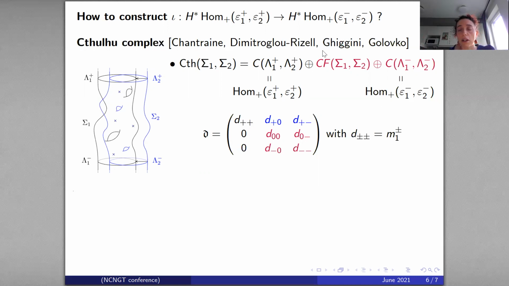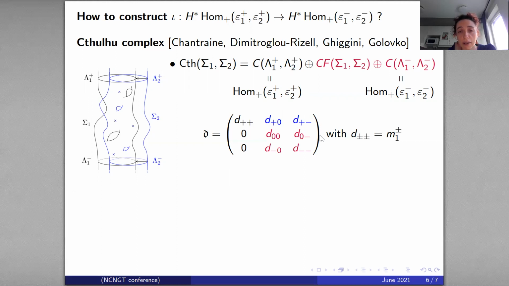And the other types of generators are the intersection points between sigma 1 and sigma 2. And the last types of generators are Reeb chords from lambda 2 minus to lambda 1 minus. So again, it's exactly the Hom space of epsilon 1 minus and epsilon 2 minus. Then the differential is this kind of matrix.